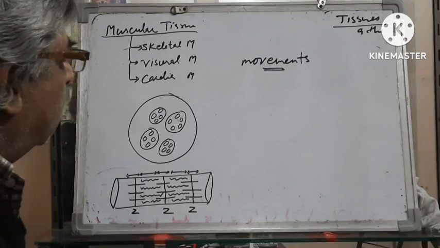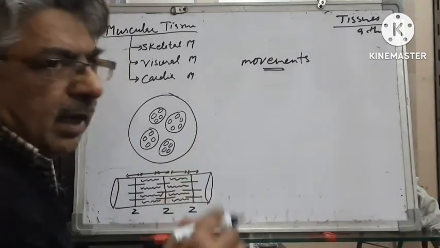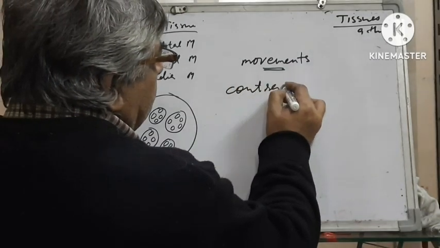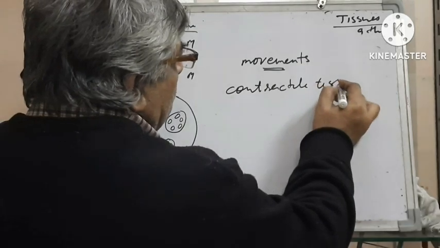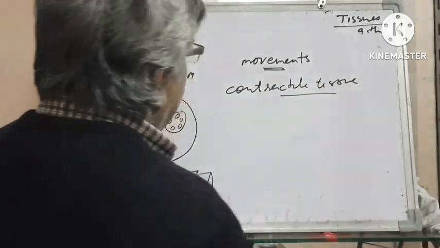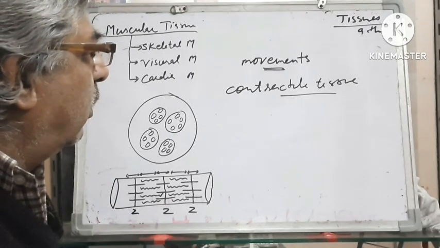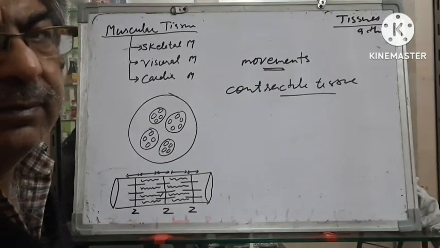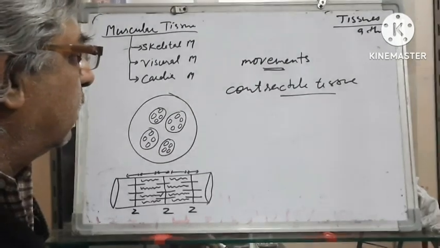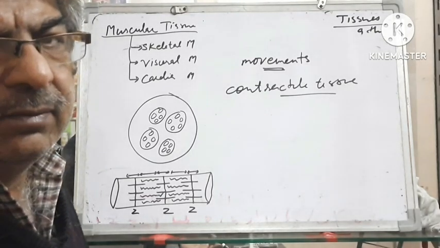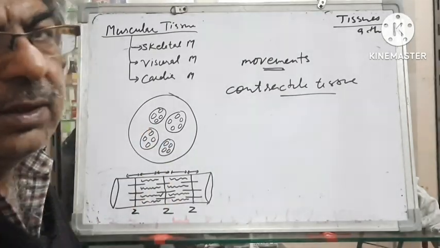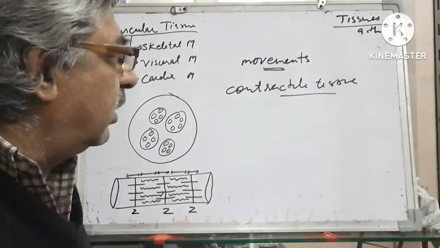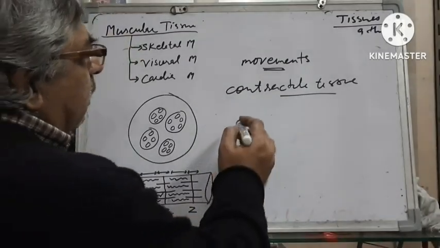The nature of the muscular tissue is contractile. Muscular tissue is made up of contractile type of fibers. All the tissues are made up of cells, and so is the case with muscular tissue. Muscular tissue is also made up of muscle cells, and there is a special name for the cells, which is muscle fiber.